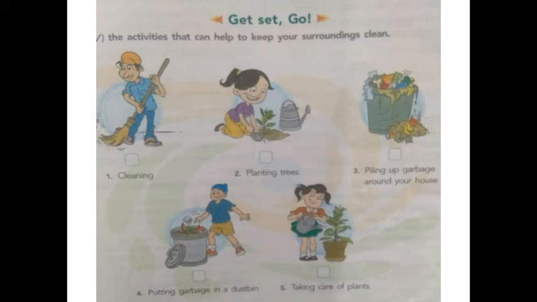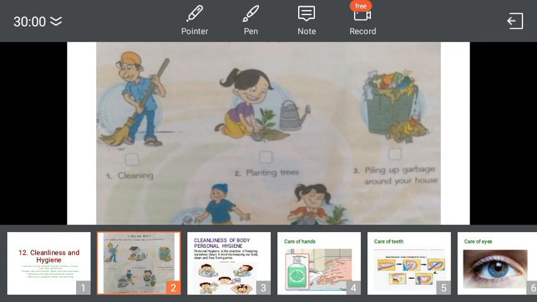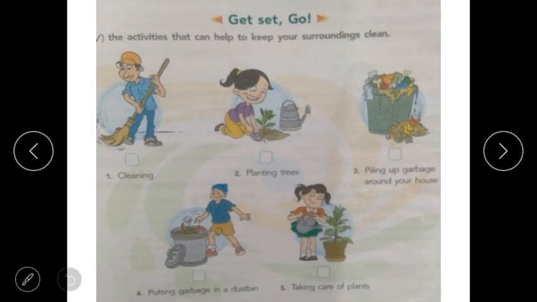Here, take the activities that can help to keep your surrounding clean. Children, you have to take the activity which is helpful to keep your surrounding clean, such as first man, that is the man is cleaning. So it helps your surrounding to keep clean. Yes. So you have to put tick on the box. The girl is planting the tree. This is also helpful to keep our surrounding clean.